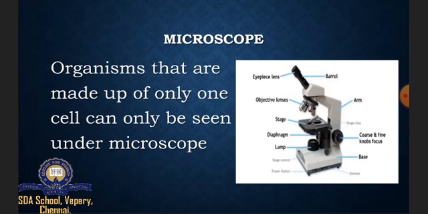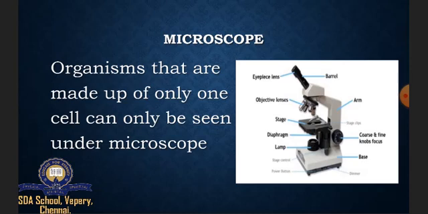and we have the base. To observe the organisms, we have to take a slide and add the sample which we are going to observe. We keep the slide on the stage given in the microscope, and with the help of the eyepiece lens we observe the organisms. We have the objective lens in this picture.